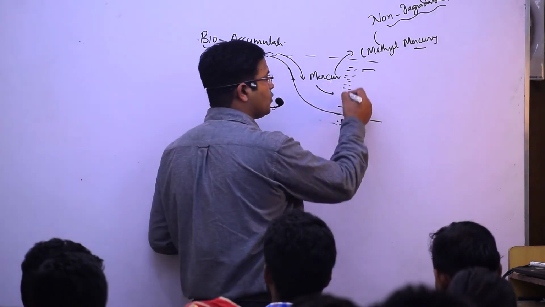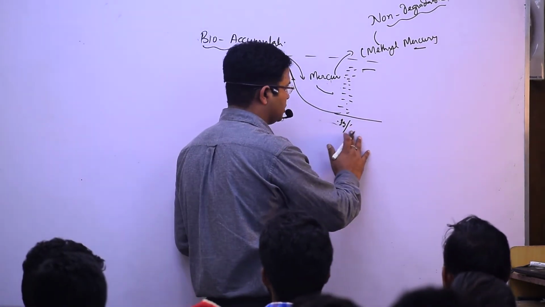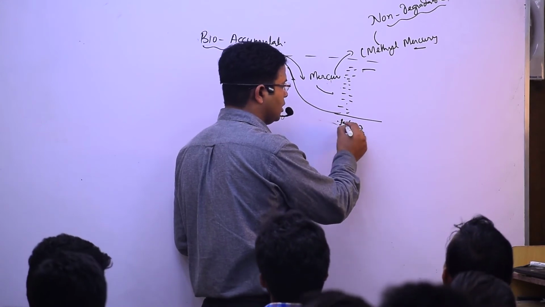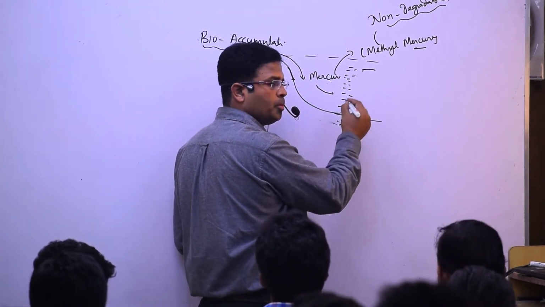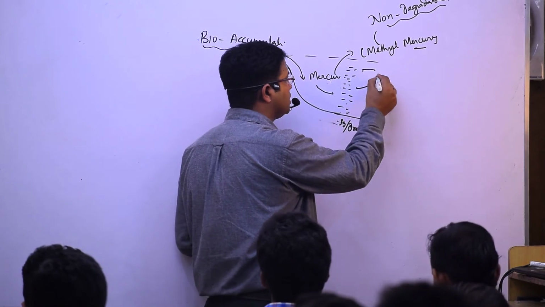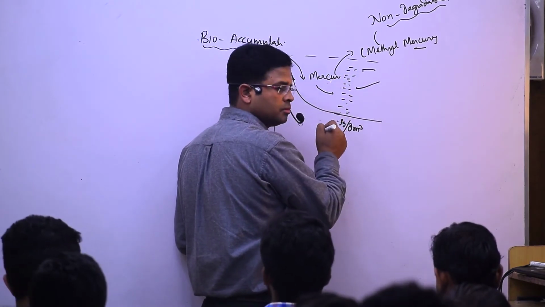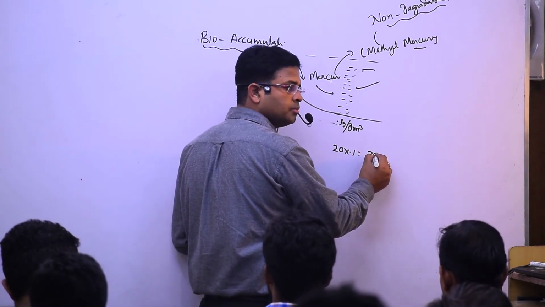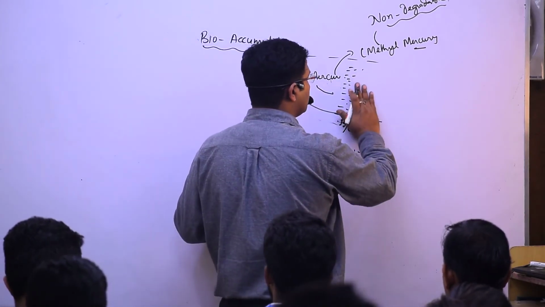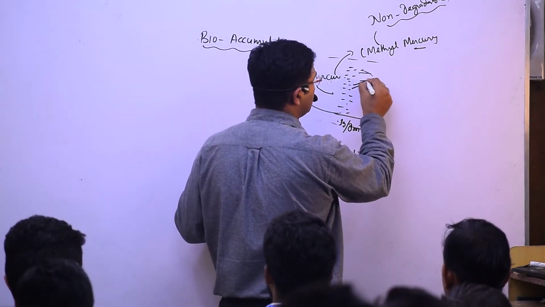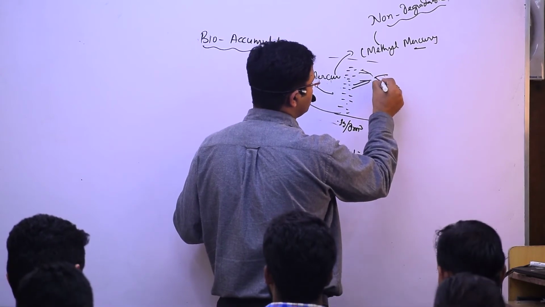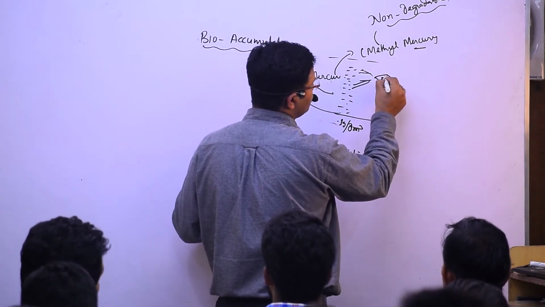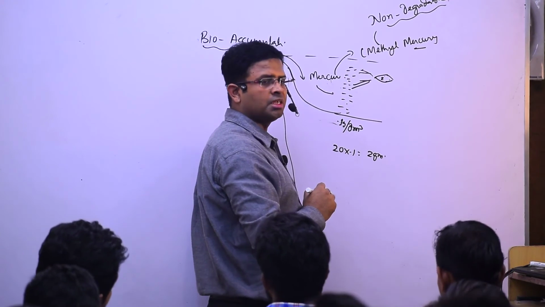And such zooplanktons are eaten by 20 small fishes. So 20 into 0.1, what will it become? So 20 are eaten by one small fish. So how much has come into the small fish? 2 gram.